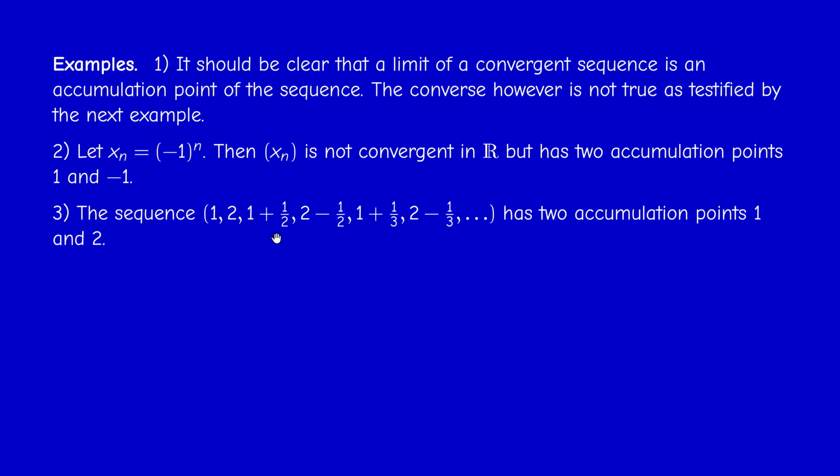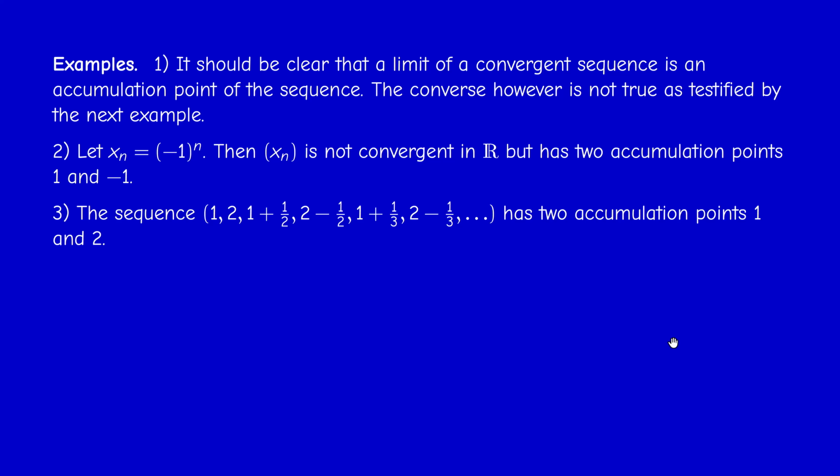Okay, another example, take the sequence 1, 2, 1 plus 1 half, 2 minus 1 half, 1 plus 1 third, 2 minus 1 third, and so on. So you see the pattern here. Here again, it's not difficult to see that 1 and 2 are accumulation points of this sequence. Because any neighborhood of 1, for example (1 minus epsilon, 1 plus epsilon), will contain 1 plus 1 over k for all k bigger than 1 over epsilon. And same thing for 2.